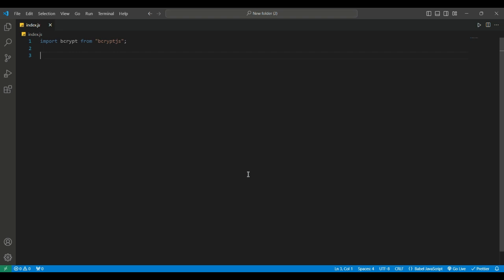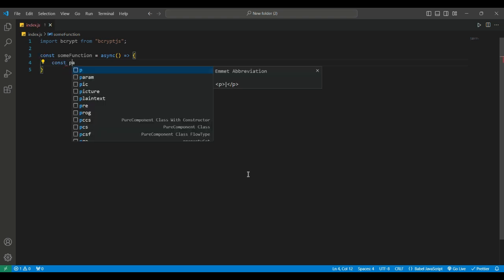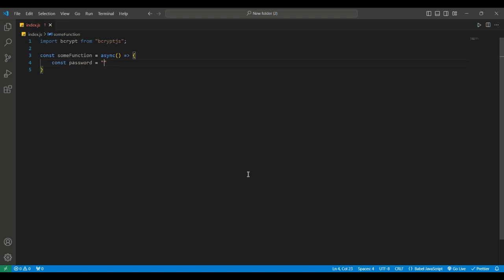For that, simply create one async function. Because the hash method returns a promise, it needs to be included in an async function. Then declare a variable with the password, some random password. This is the password which we are trying to store in simple plain text format.